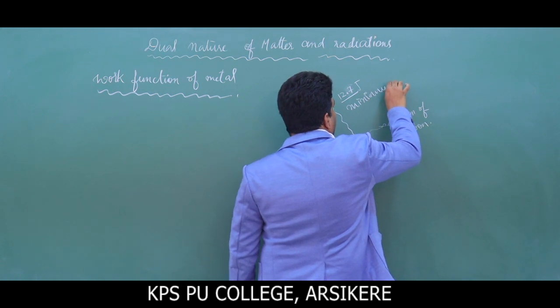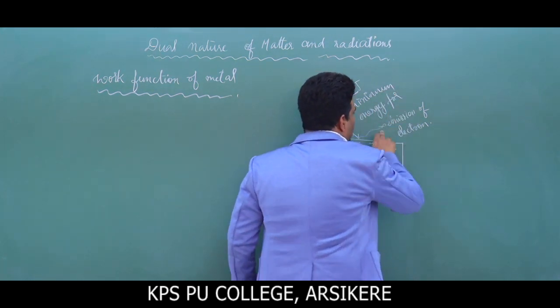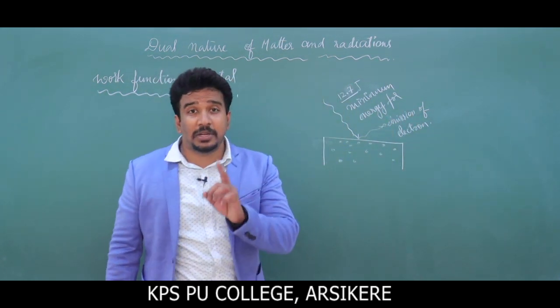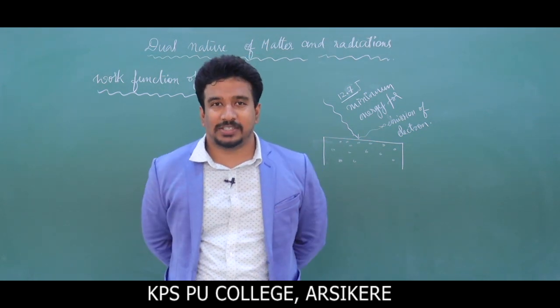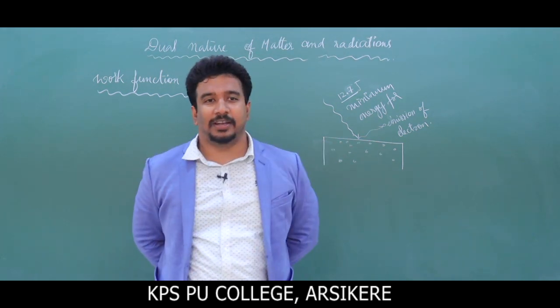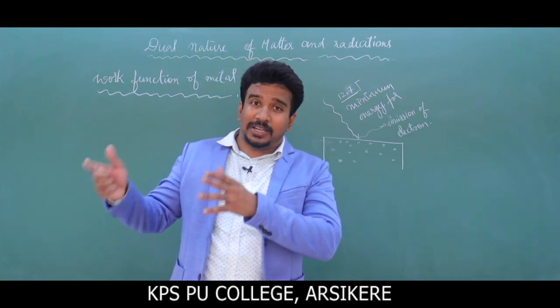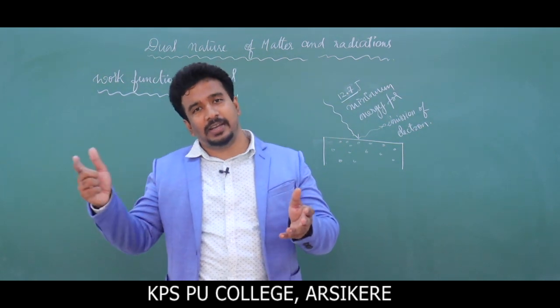Minimum energy for emission of electron. And this minimum energy for an emission of electron from the metal surface is called work function of that particular metal. Sir, why do you say so? Because different metals will lose electrons for different energies.